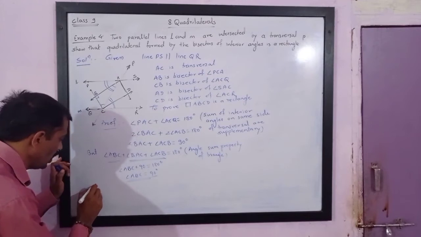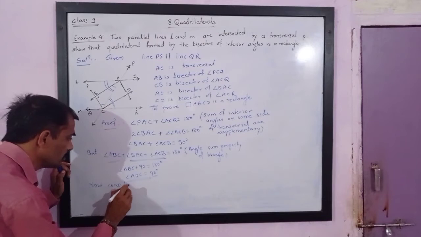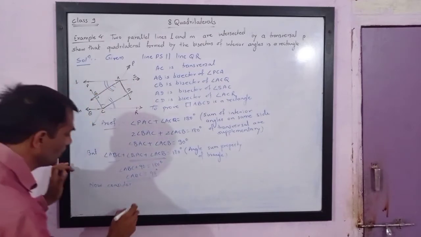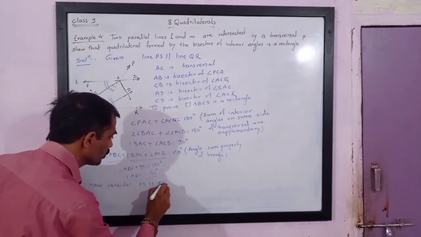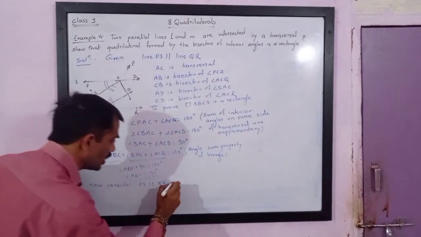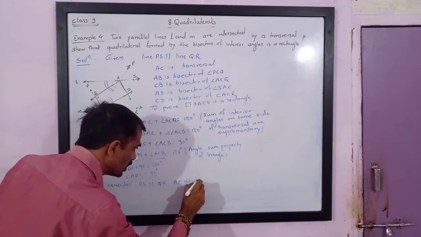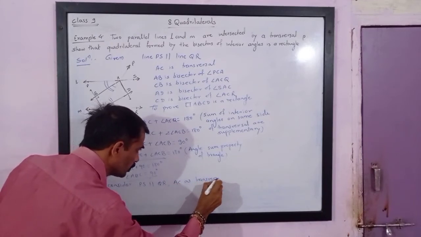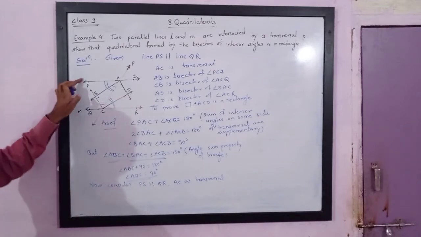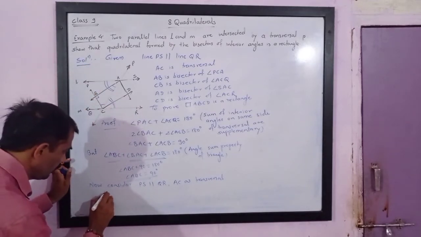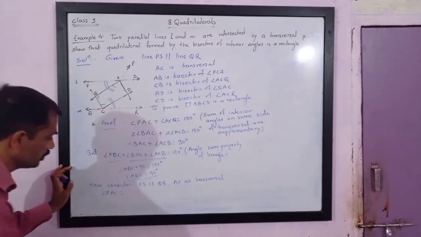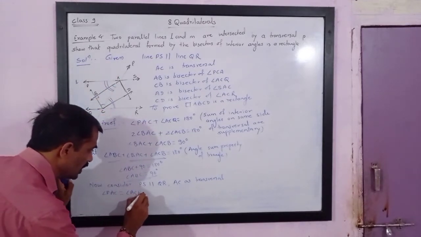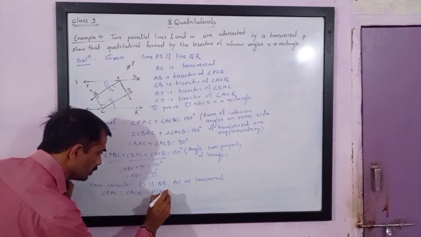Now consider PS parallel to QR and AC as transversal. So you will get angle PAC equals angle ACR. Reason is alternate angles.